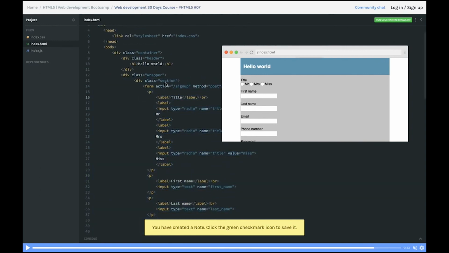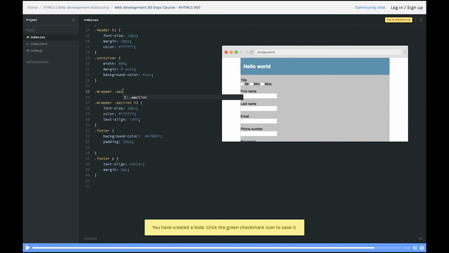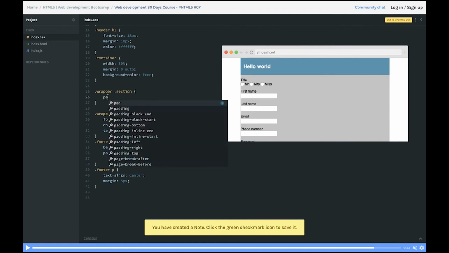Okay, so we have a section, and in section inside form we have, okay, so what we can do is, we just need to create another wrapper, and we have to do a padding of 15 pixel.